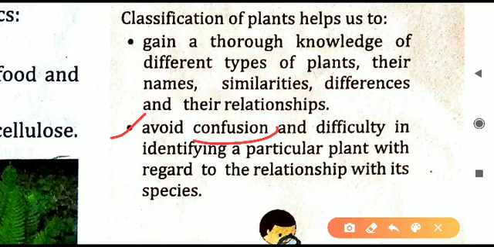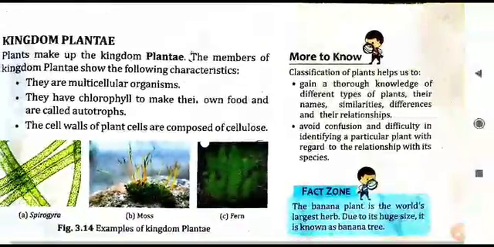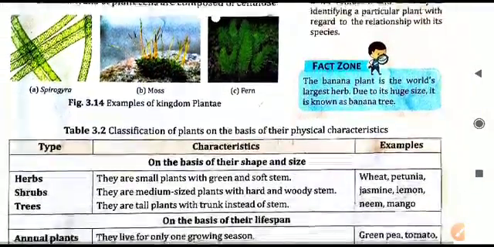Second, we can avoid the confusion and difficulty in identifying the plants. A wide variety of plants are there. If we study their classification, it becomes easier to identify them, and we will not be confused and will not face any difficulty in identifying a particular plant and its respective relationship with its species.